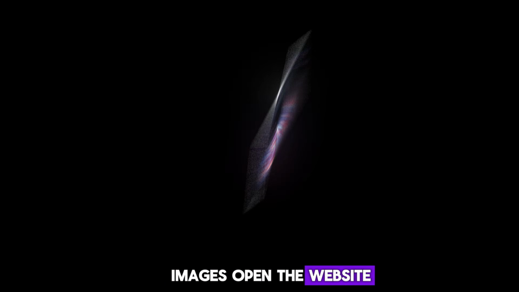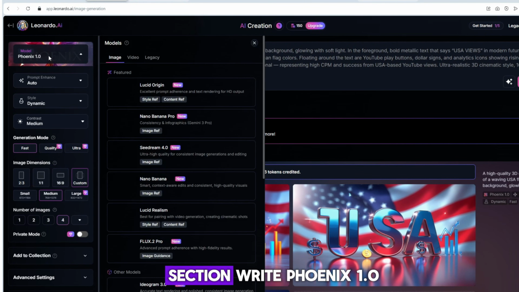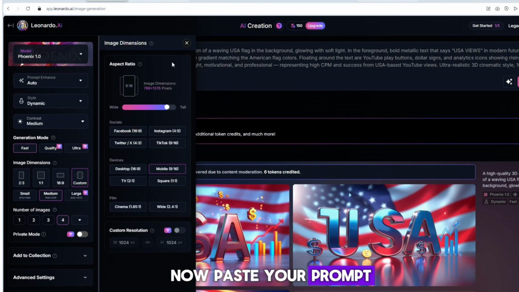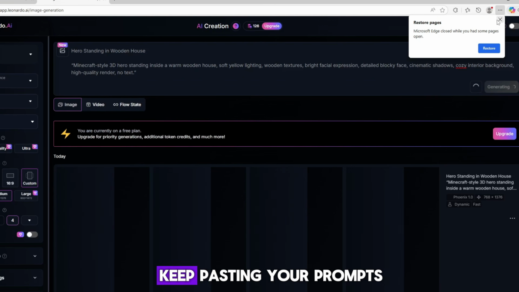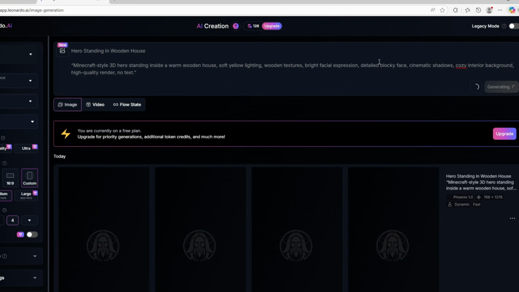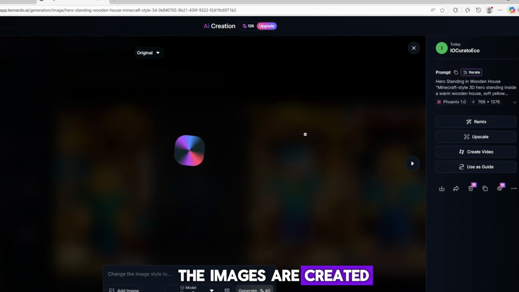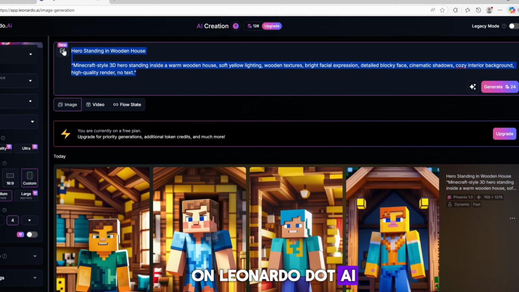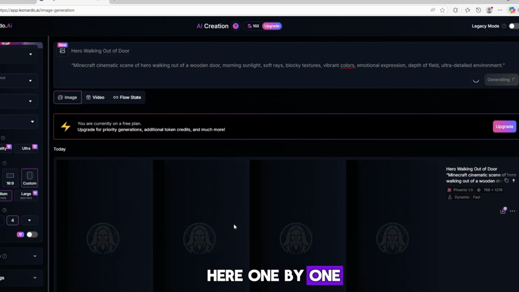Open the website and set the size to 9:16. Then, in the model section, write Phoenix 1.0. Now paste your prompt. After a few seconds, the image will start generating. Keep pasting your prompts one by one. Once you paste all your prompts, you will see that the images are created, and they look amazing. This is how you can create AI images on Leonardo.ai. Just copy the prompts from ChatGPT and paste them here one by one.